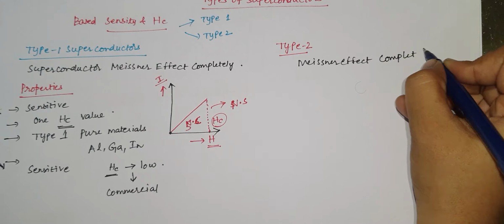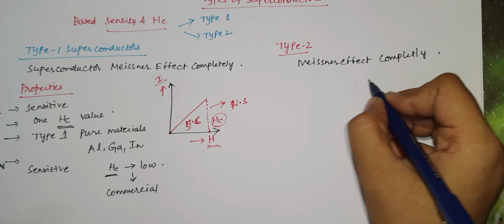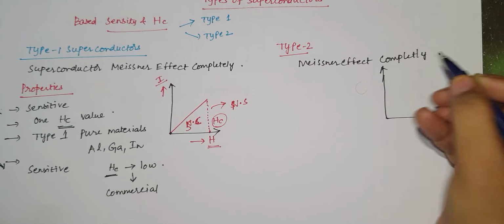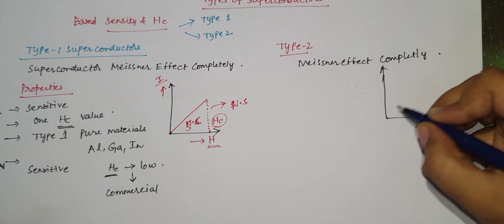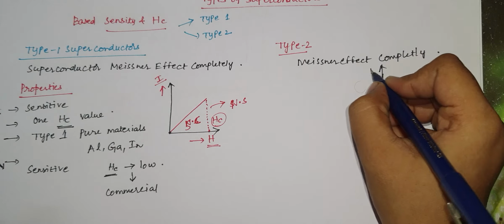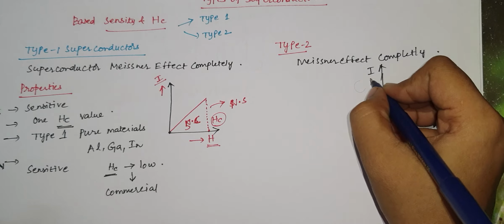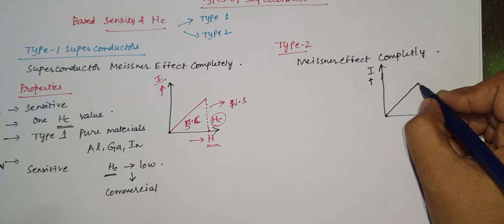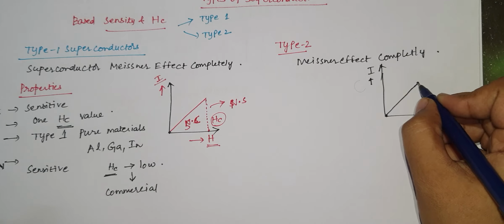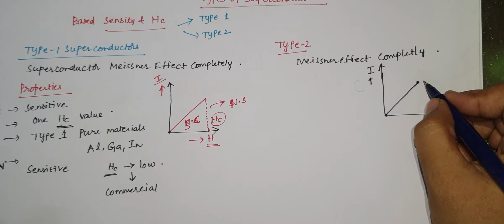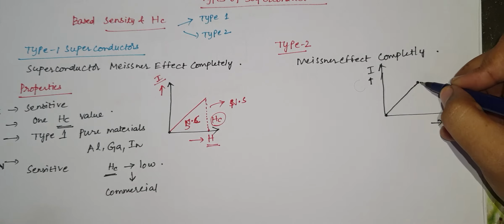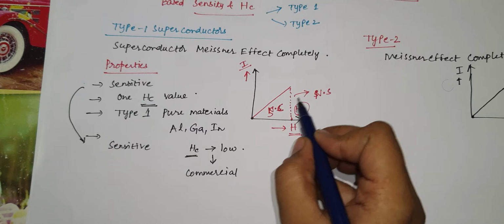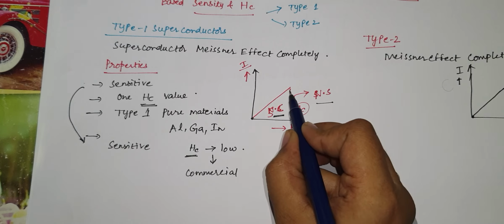That means if we take a type 2 superconducting material, and plot H on the x-axis and I on the y-axis, up to a certain point it will obey the Meissner effect, or it will be in the superconducting state, and after that it will not. In type 1 superconductors it will change from the superconducting state to the normal state at a peak value.